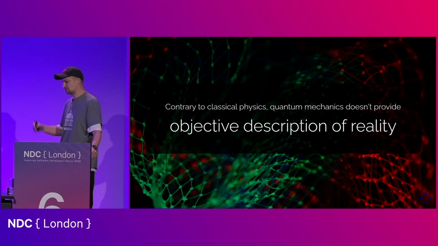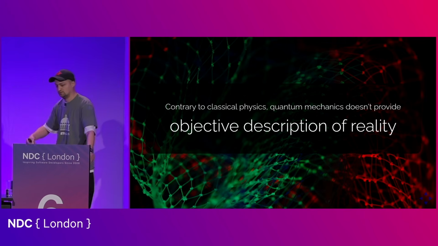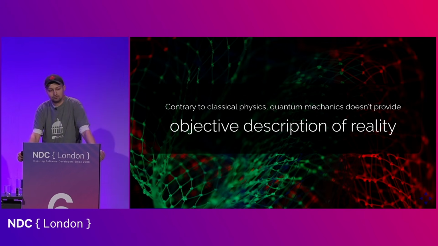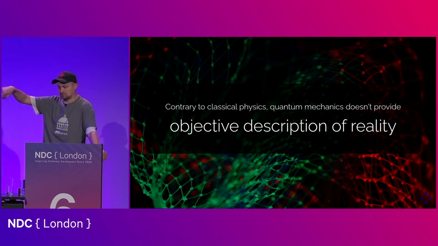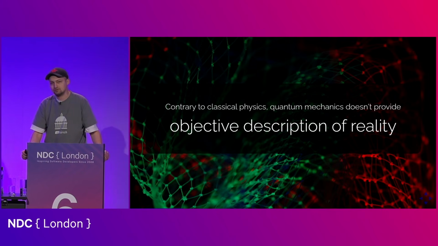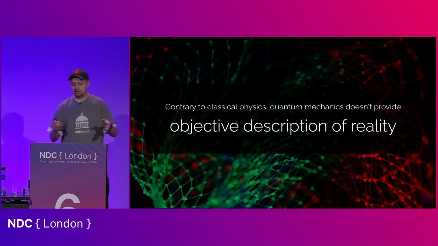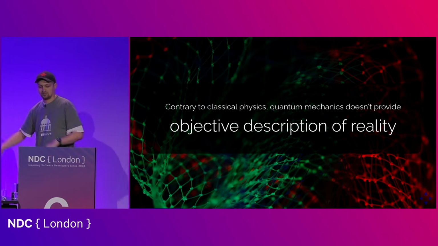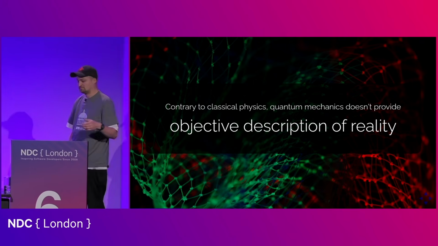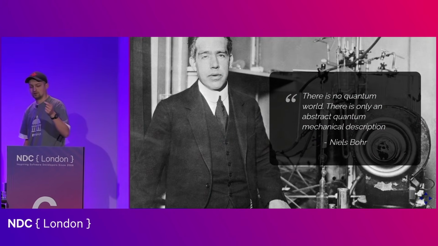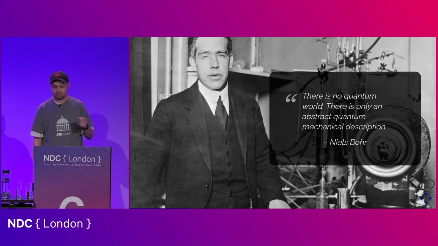So it basically tells us what happens when we interact with quantum objects, when we look at them or when we measure them, or as the name suggests, observe them, but doesn't really tell us what is happening in between. So if we wanted to sound smart, we would say that quantum mechanics lacks ontological character. And Niels Bohr, the most quotable physicist of all time, summarized this by saying, there is no quantum world, there's only an abstract quantum mechanical description.